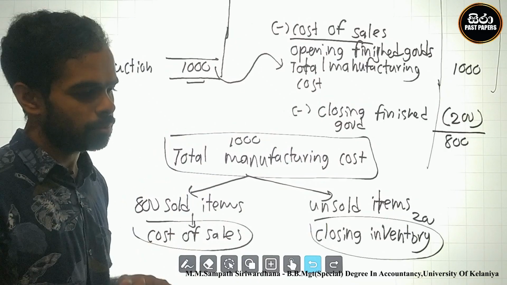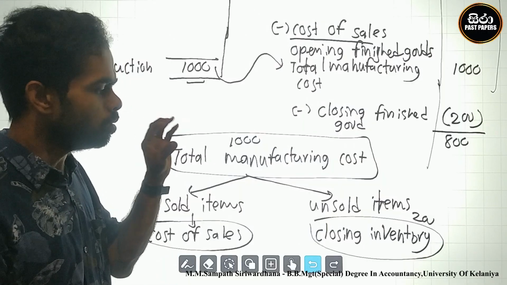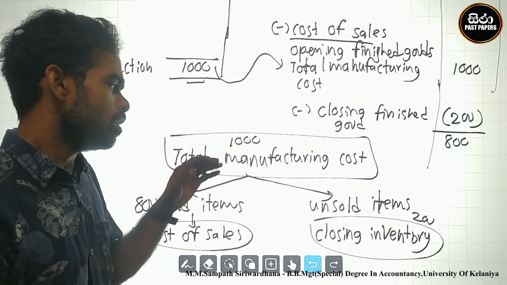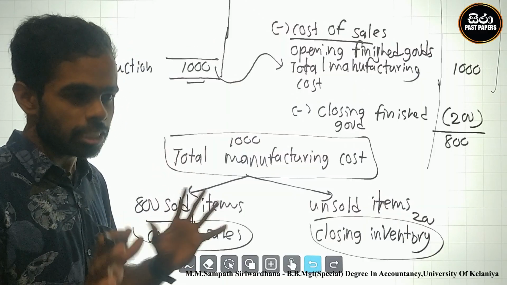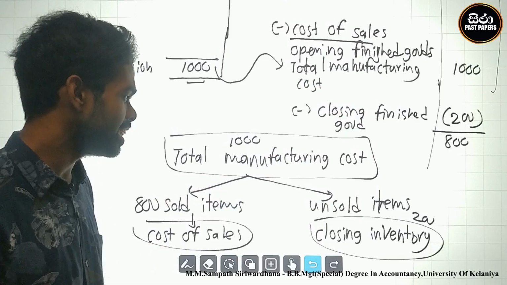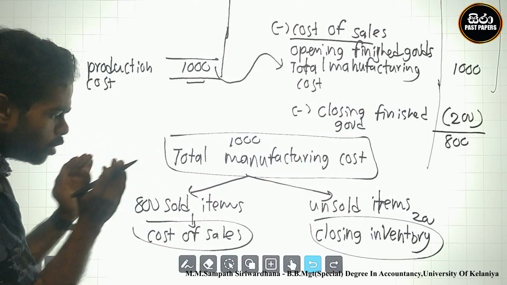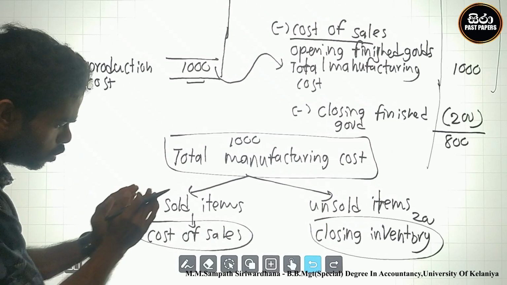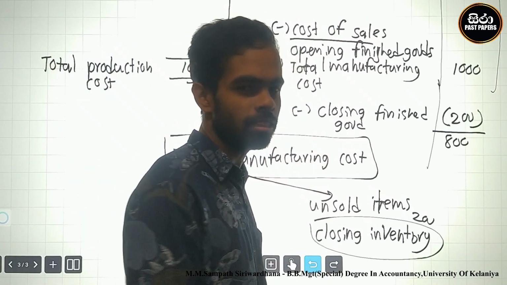At that time, in the calculation, we must easily identify total manufacturing cost and divide it in two. Two parts are created from the manufacturing cost: the part identified as cost of sales and the part that is closing inventory.